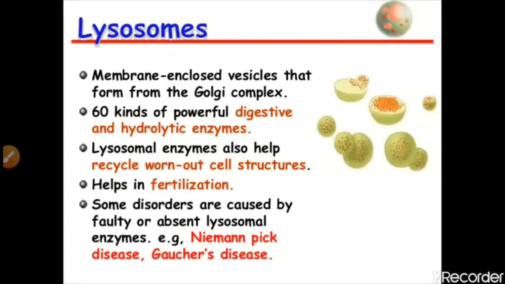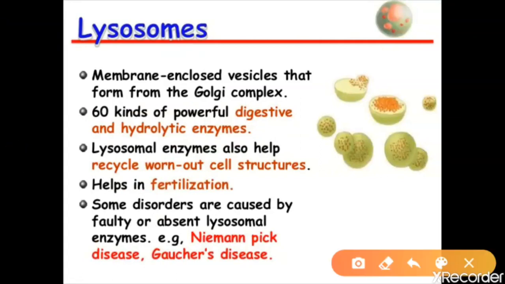As I'm saying, in the second point you can see that it contains 60 kinds of powerful digestive and hydrolytic enzymes. That means it has very powerful hydrolytic enzymes that can digest the foreign particles.